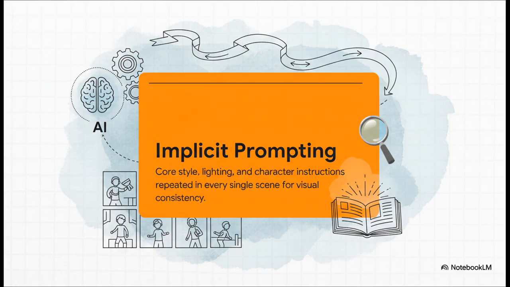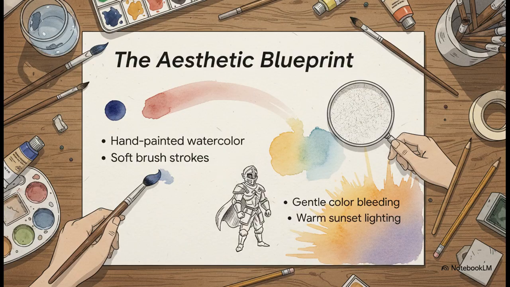Here's the secret sauce. Instead of telling the AI the style just one time, you repeat these core instructions in every single prompt. It's relentless repetition, I know, but that's what absolutely guarantees a cohesive look and feel from start to finish. And just look at what this aesthetic blueprint looks like in practice. The specificity is amazing. The AI isn't just told watercolor. No, it's told hand-painted with soft brushstrokes, visible paper texture, and even gentle color bleeding. Every single one of these terms adds another layer, creating this really rich artistic world for our story.